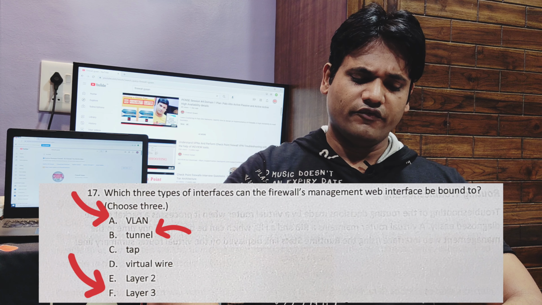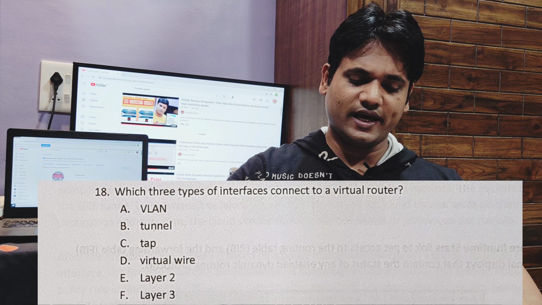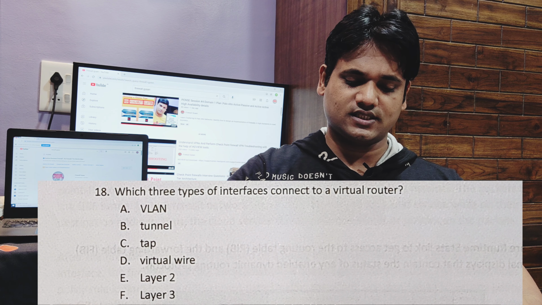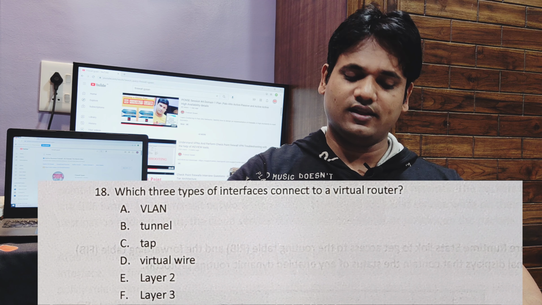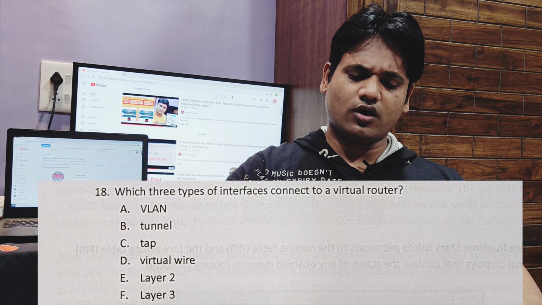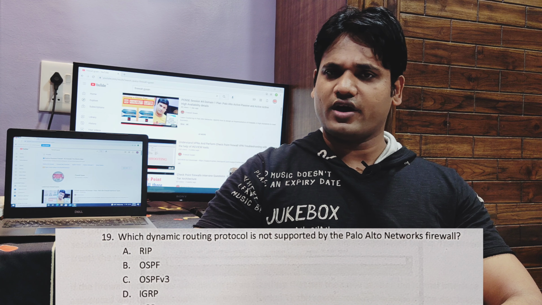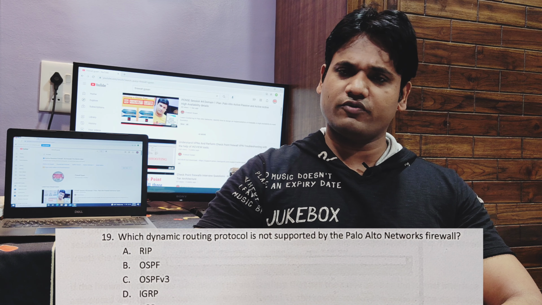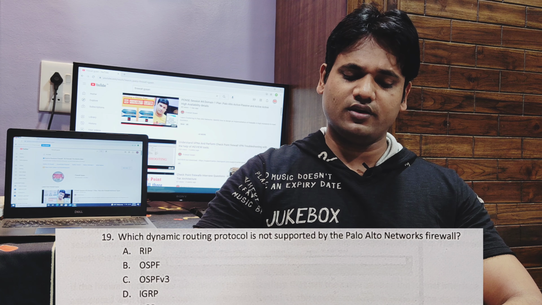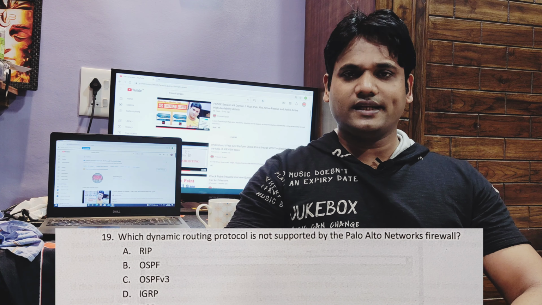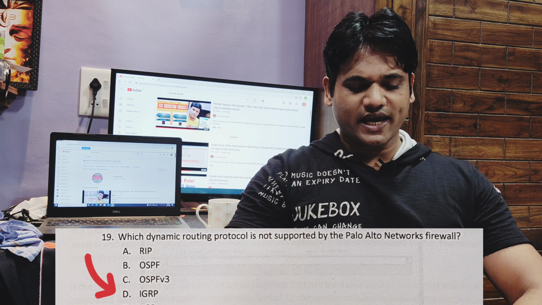Next question, which three types of interface connect to a virtual router? VLAN, tunnel, tap, virtual wire, layer 2, layer 3. The answers are the same: VLAN, tunnel and layer 3. Next question, which dynamic routing protocol is not supported by the Palo Alto Networks firewall? Options are RIP, OSPF, OSPFv3, IGRP, BGP. The answer is IGRP.